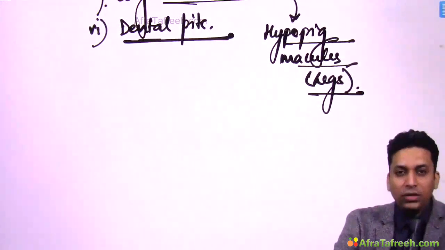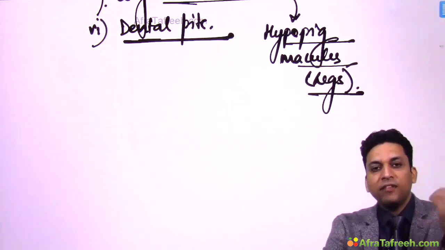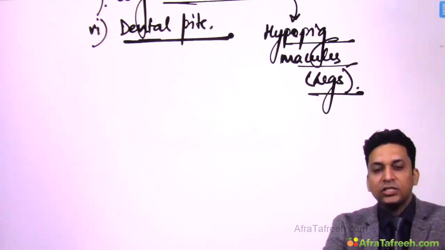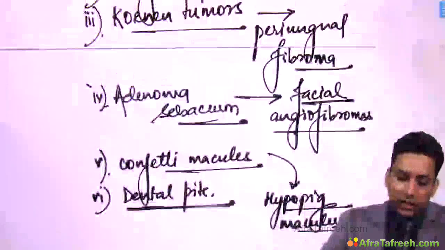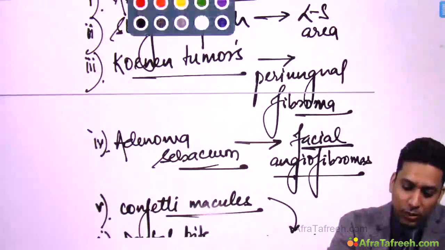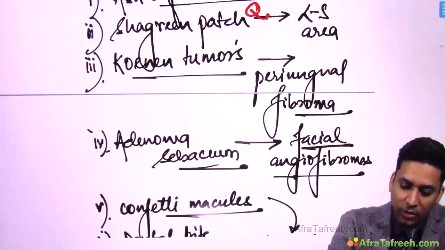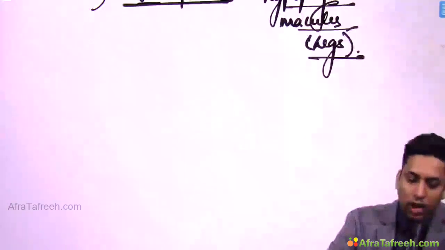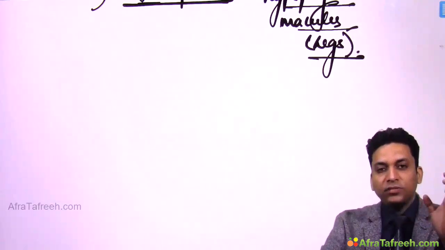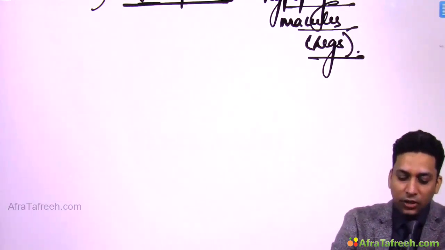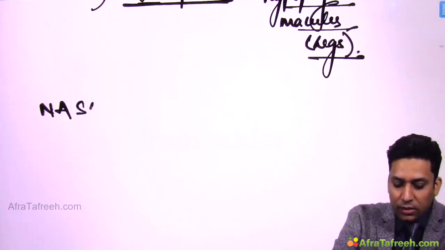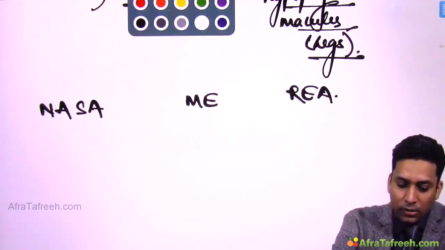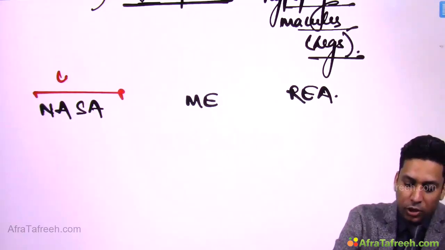Now remember that not only these are present, there are a few other changes, like these patients may have mental retardation and epilepsy. These are the features which you need to remember, but among them the cutaneous features are very important. Many a times they ask which condition shagreen patch, ash leaf macules, Koenen tumors or adenoma sebaceum are seen in. So these questions have already been asked. Now I am going to give you a mnemonic. With the help of this mnemonic you can very easily remember the features seen in tuberous sclerosis, and this mnemonic is NASA MRIA,